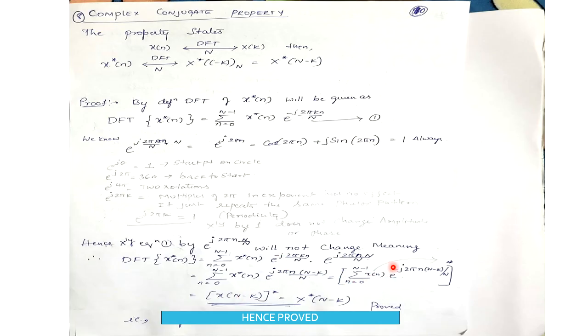As you can see from the light pencil arrow mark, I am applying this complex conjugate to the whole term. When we apply it to the whole term, we get the complex conjugate of X of n minus k. So this equation is proved.